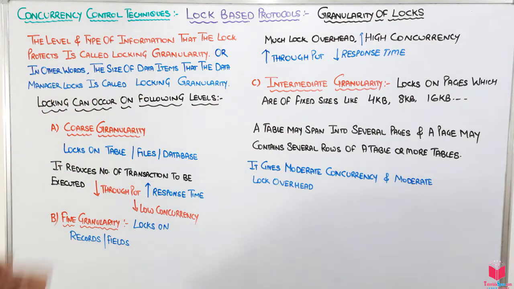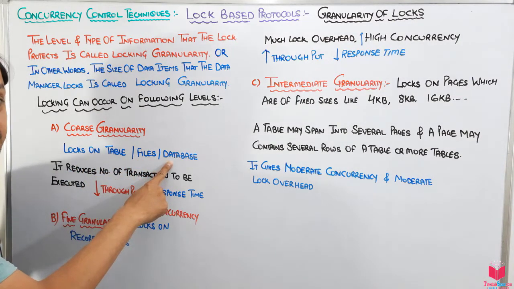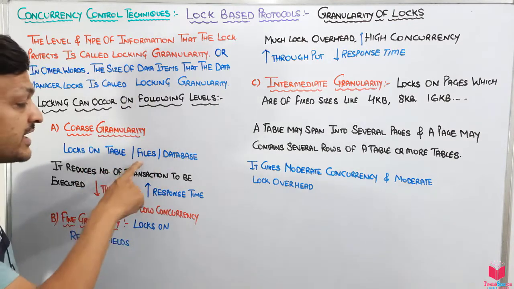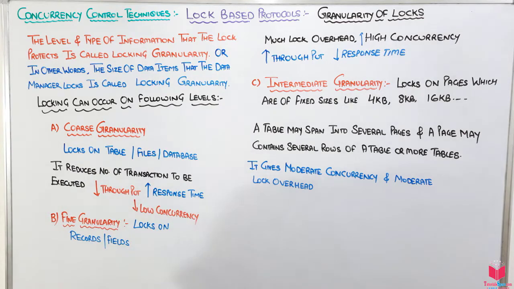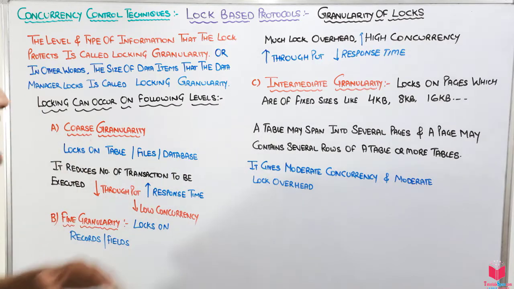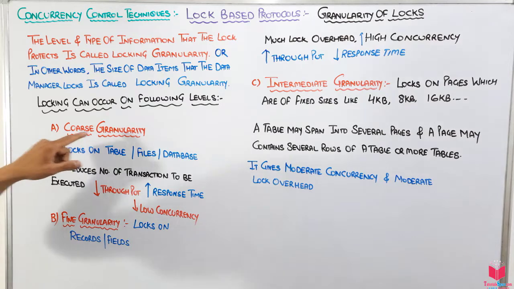First is coarse granularity. What exactly is that? It logs on tables, files, and the database. That means it may log on a complete table or a complete database, as well as some other files. The amount of data is big here, because we are talking about a database or a complete table. That means we are logging on a big data size, so it is known as coarse granularity.